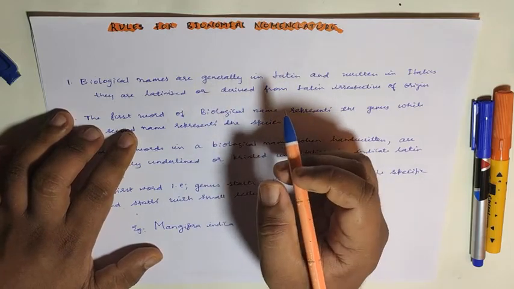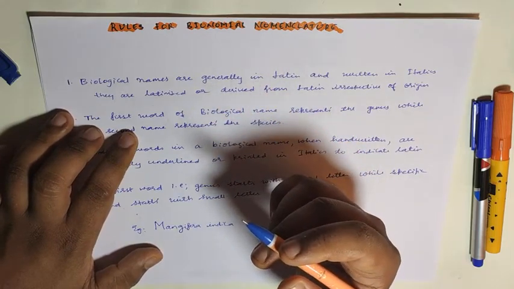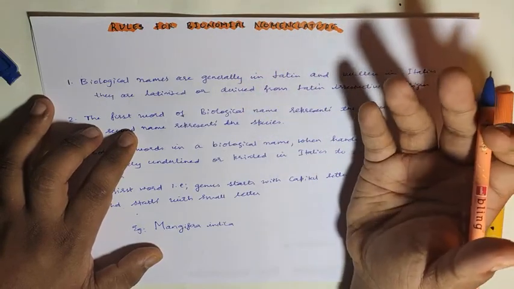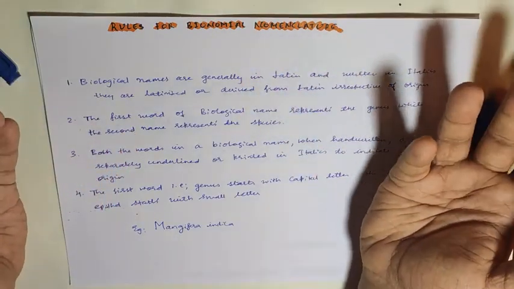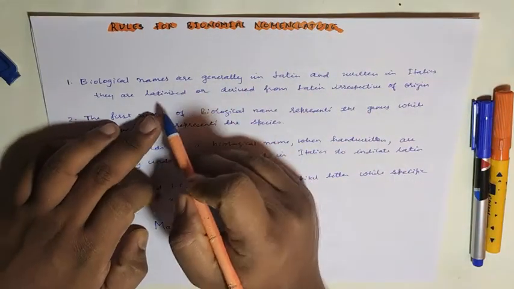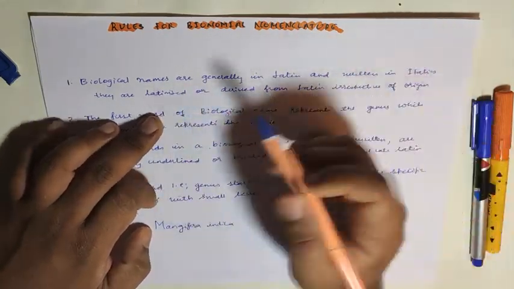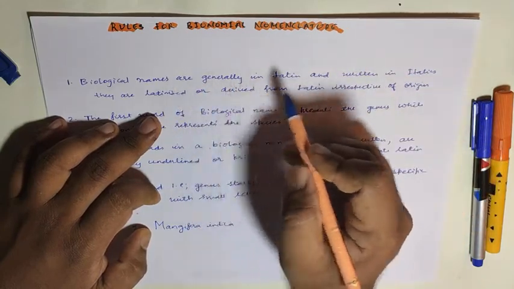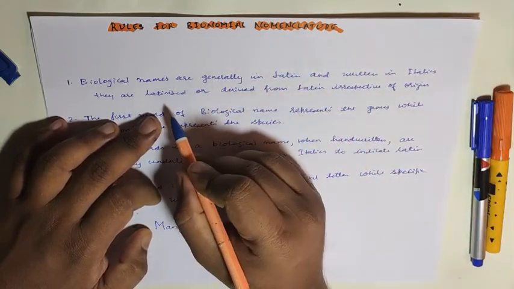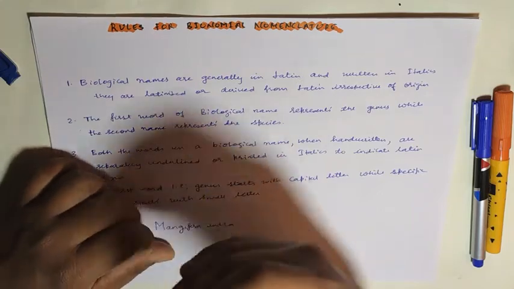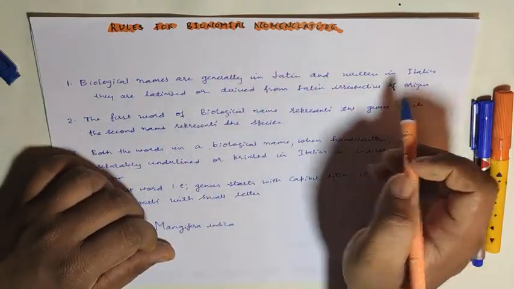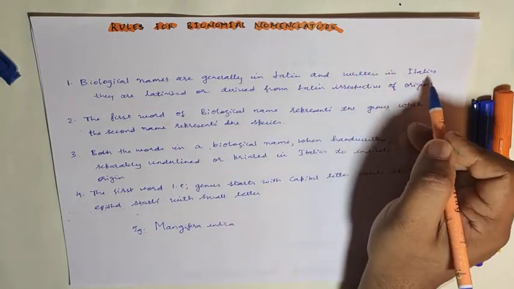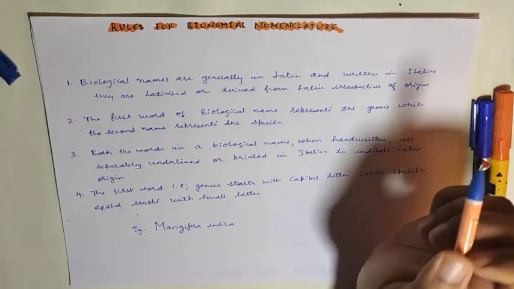For example, if your name is Ram and you find a new species of mango, how do you name it? You can't name it as Mangifera Ram, Ramaniana or Ramaniensis. Like this kind of name you have to give. You have to italicize and Latinize this name, and always while writing, it should be in italics.